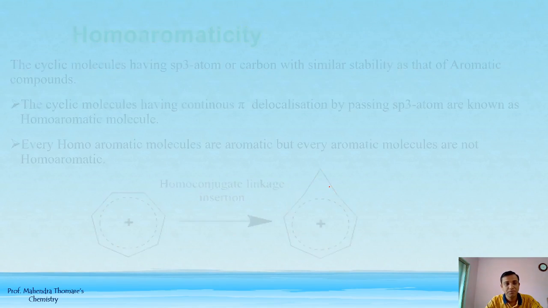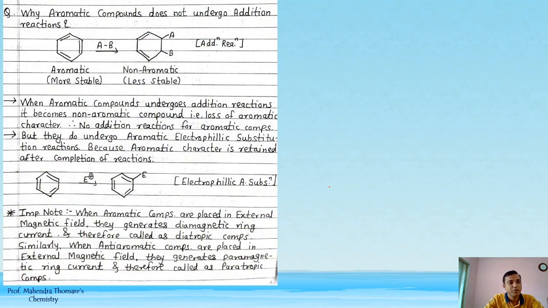So next one is our question: why aromatic compound does not undergo addition reactions? So first compound, that is benzene, is aromatic because it is having conjugation and obeys 4n plus 2 pi electron system. When it reacts with AB, it gives A here and B here, addition reactions. So addition reaction की वजह से यहाँ पर क्या हो रहा है, ये non-aromatic में जा रहा है.